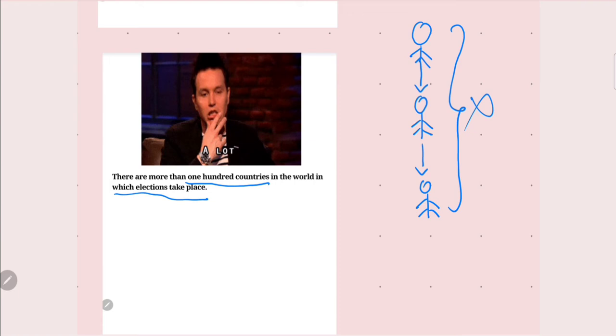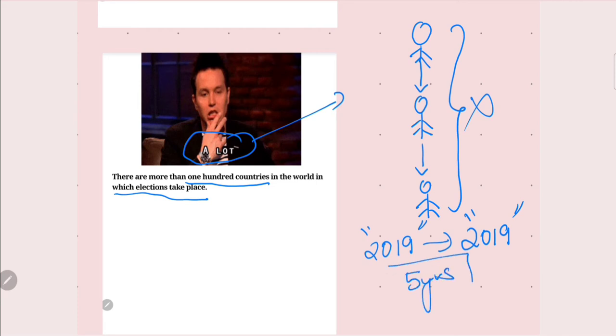In the same way, there are multiple other countries in the world in which elections take place. Every country has its own elections. If India had a general election in 2019, it is not confidential, it is compulsory. In the United States also, they have elections in the same year. So it is all about 5 years. Whenever a country reaches 5 years, the elections take place.